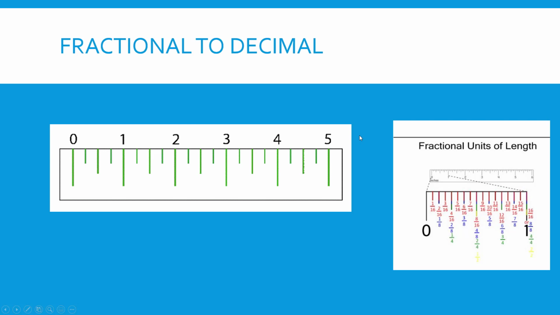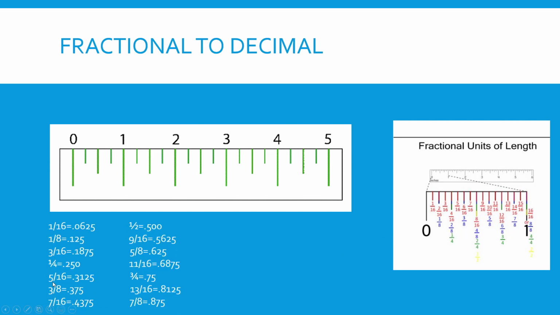Now, to break that down a little bit more, we're going to look at taking the fractions to a decimal. So the same picture we had a minute ago with 1/16 of an inch, that can also mean something else. 1/2 may be written down as 0.5. I wrote down a few different conversions, and it's as simple as taking the 1 and dividing it by 16, and you get 0.0625.